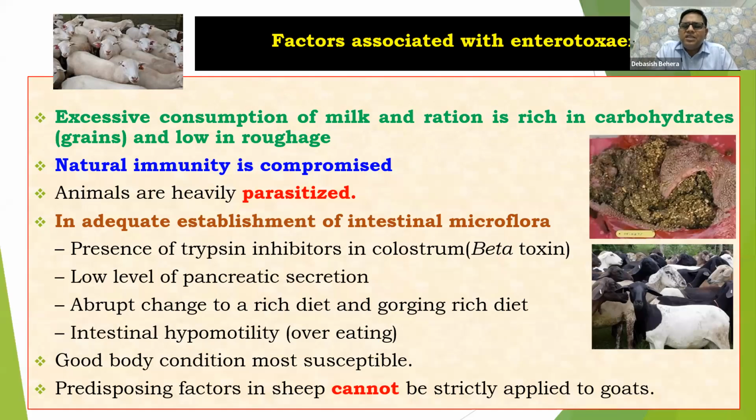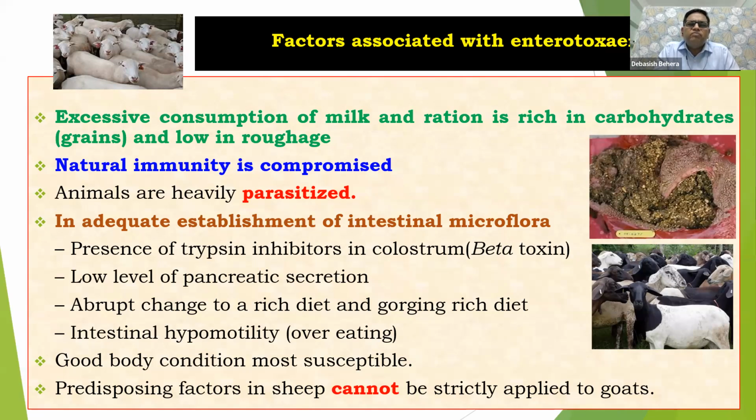So, what are the factors? These are also called predisposing factors, and they have special significance in this particular disease, enterotoxaemia, that we are talking about here. Let's discuss them one after another.